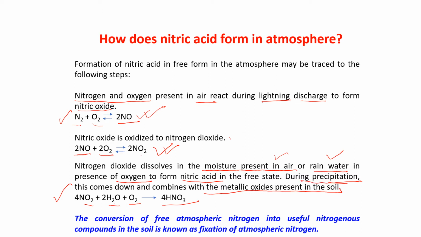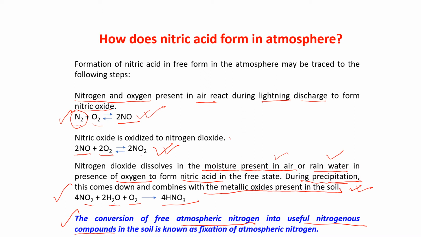This is the conversion of free atmospheric nitrogen into useful nitrogenous compound in the soil.